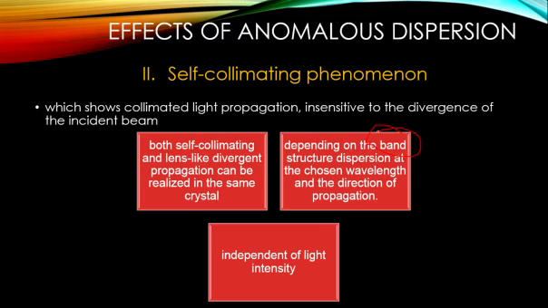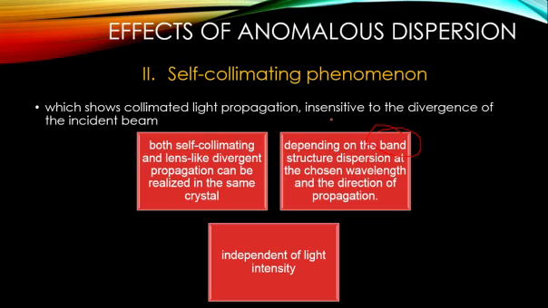And in the optical band gap there is no group velocity at all, which means no such refraction or dispersion will be obtained. So based on whichever frequency and whichever direction the light is propagated, you can control whether to have a self-collimating effect or a super prism effect.